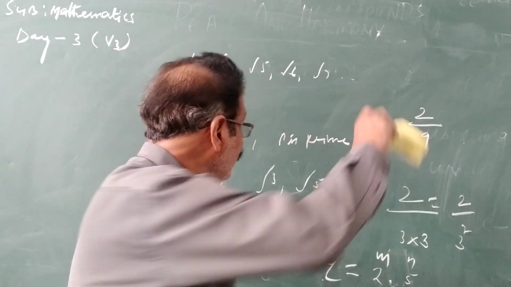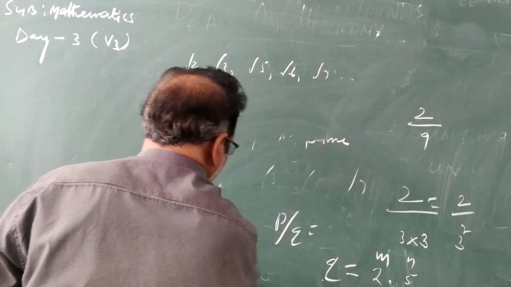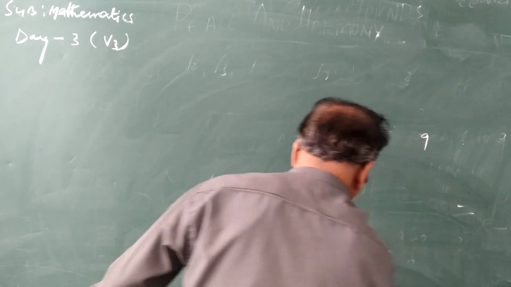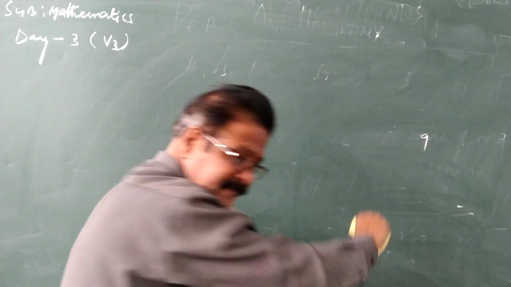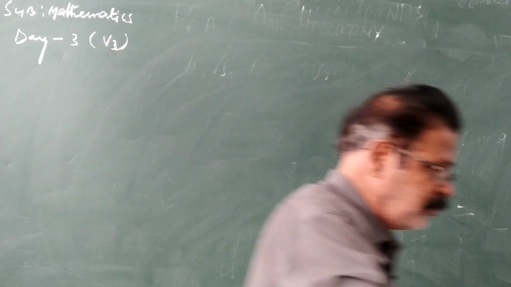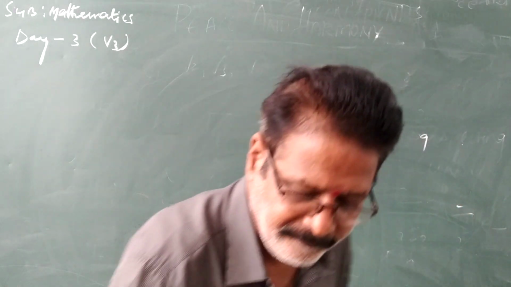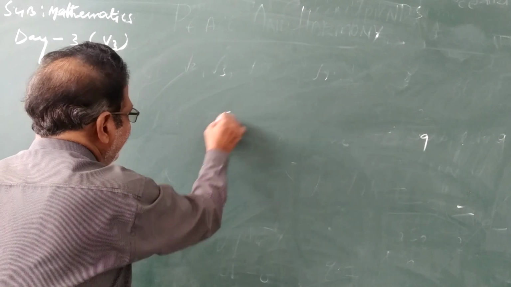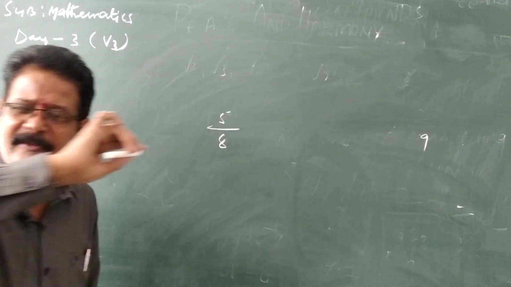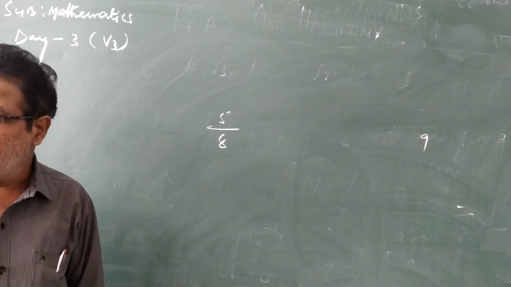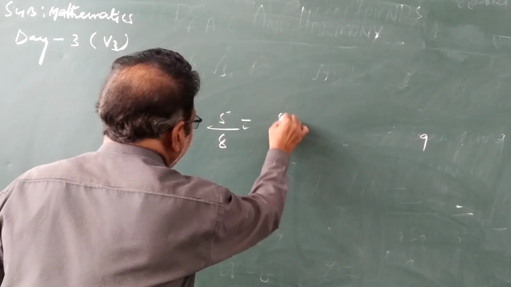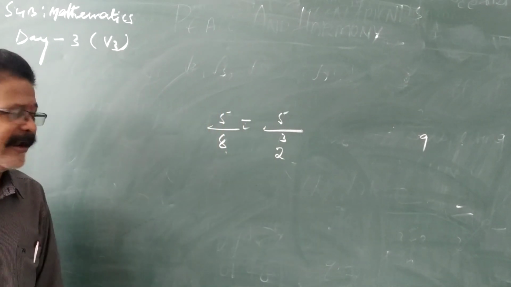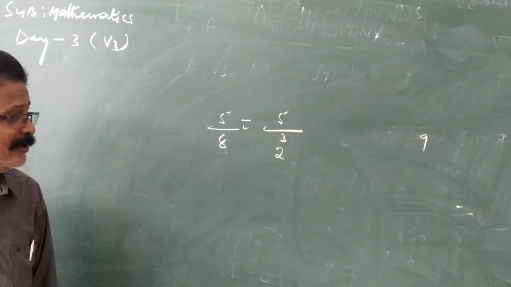So, let us take 5 by 8 and change it into decimal form without division. 8 can be written as 2 cube, so 5 by 2 cube.